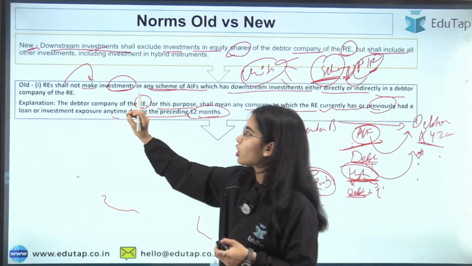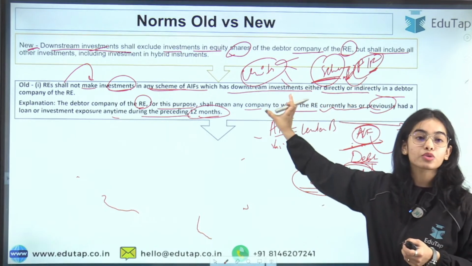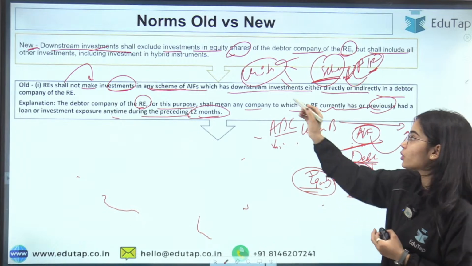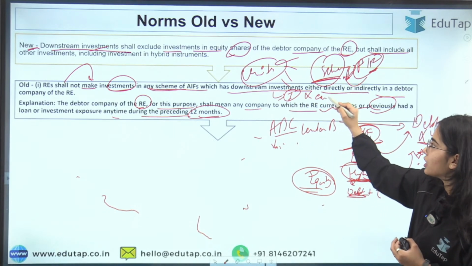So REs shall not make investment in any scheme of AIF which has a downstream investment. Downstream investment means any kind of investment excluding the equity shares.